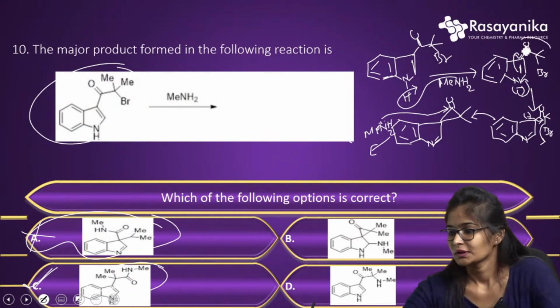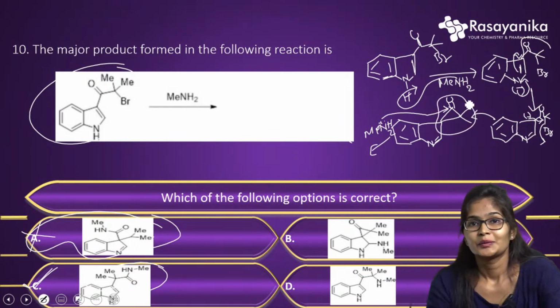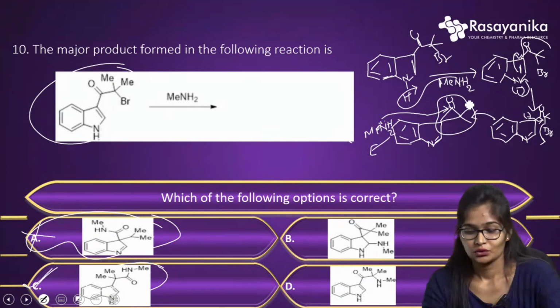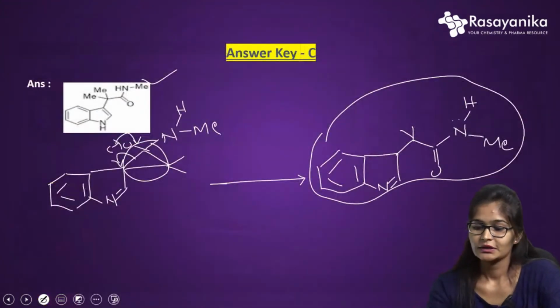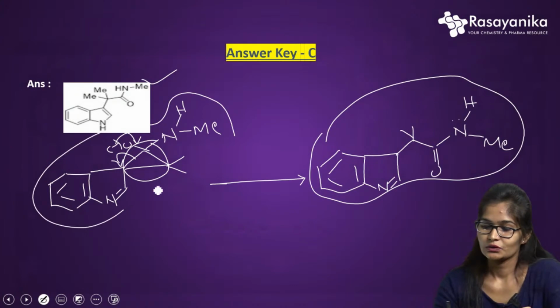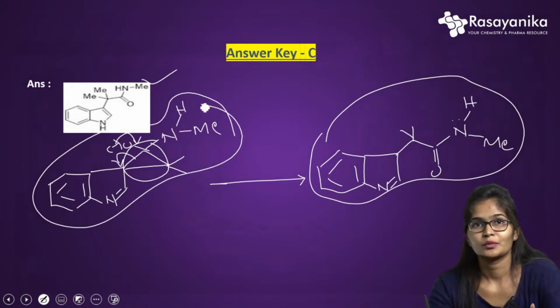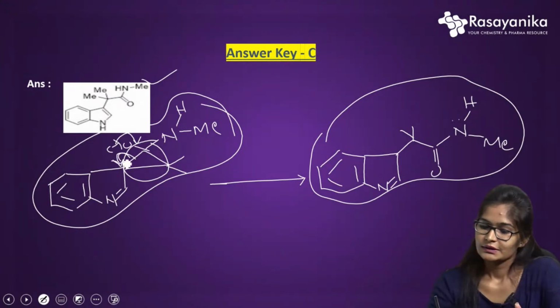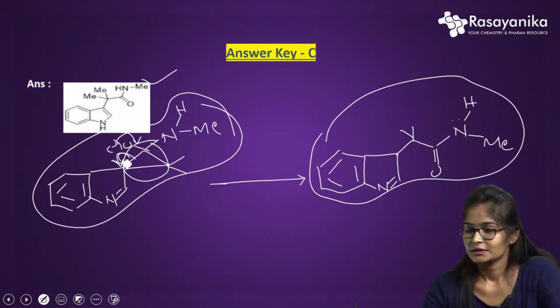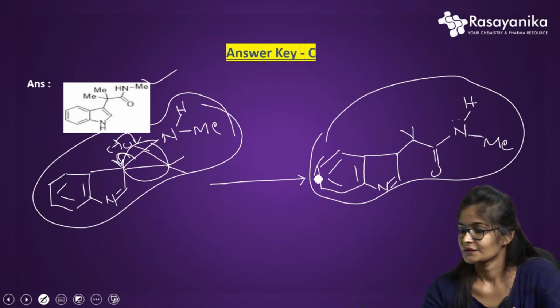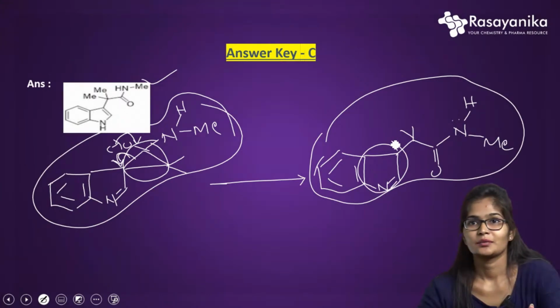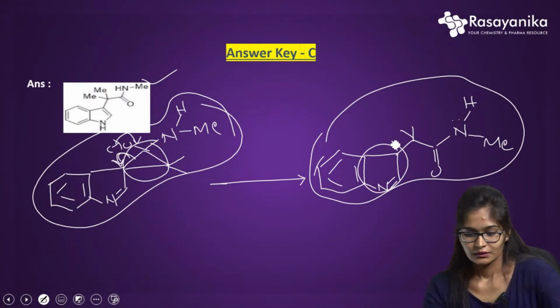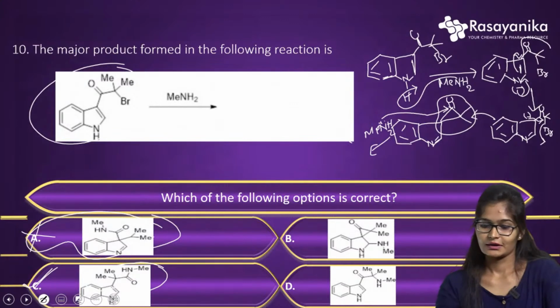After the three-membered ring formation, the methylamine acts as a nucleophile, as I have explained, and attacks the carbonyl carbon. Further, in order to open the ring, it gives me a product as C6H5, the 5-membered ring, CH3 twice, and CONHMe. Okay, so option C is correct here.